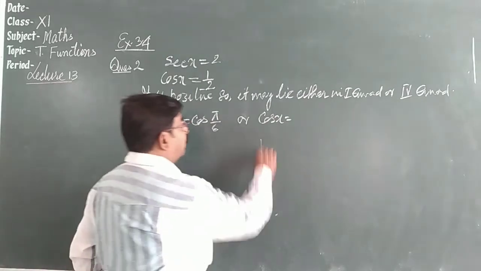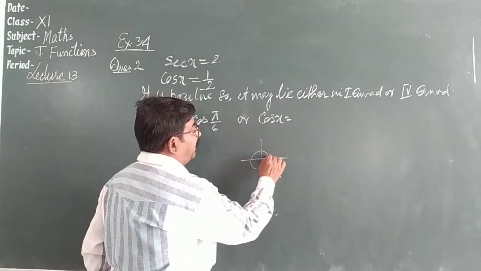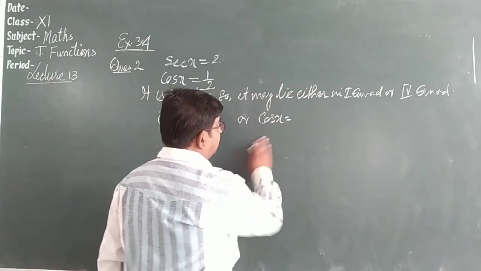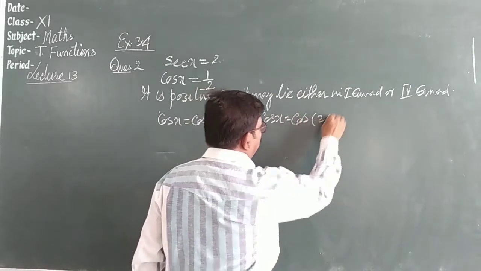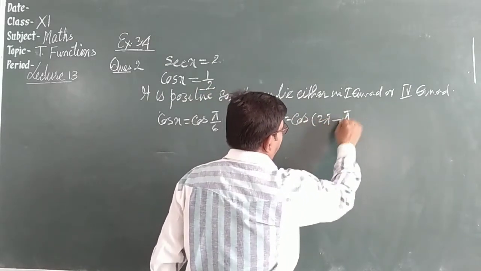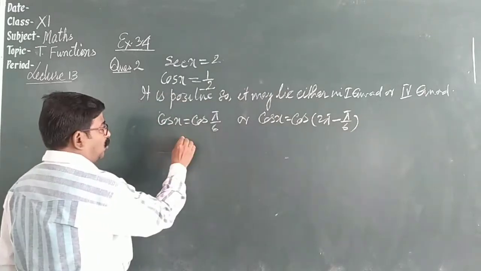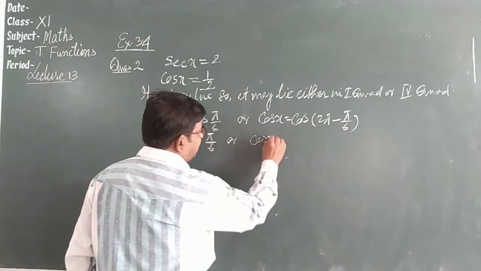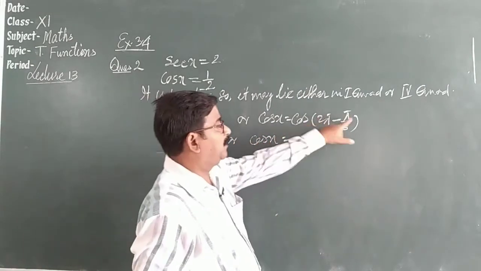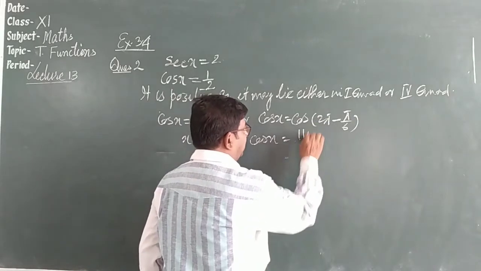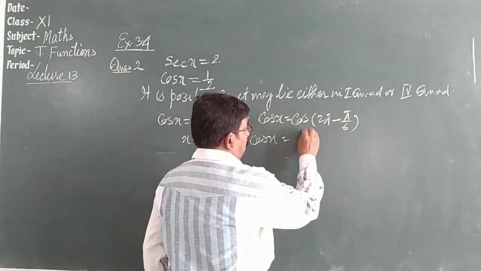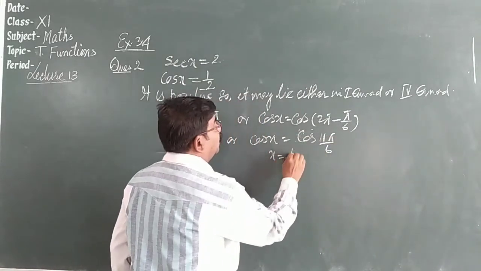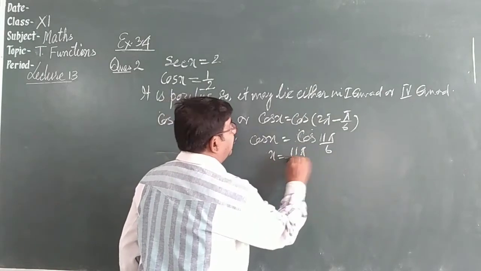Because it is in the fourth quadrant, so 2 pi minus this angle. Got it? So this can be written as cos of 2 pi minus pi by 6. Cos and cos cancel, x is equal to pi by 6, or cos x is equal to cos 11 pi by 6. So x is equal to 11 pi by 6.